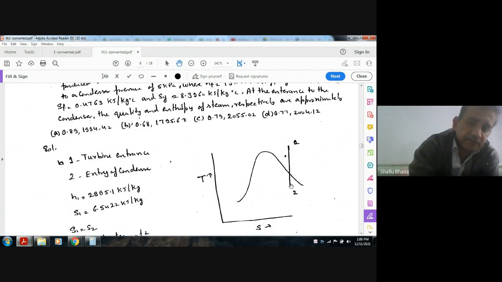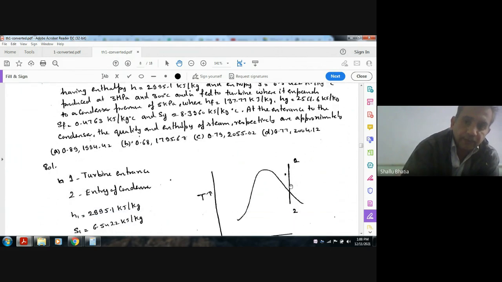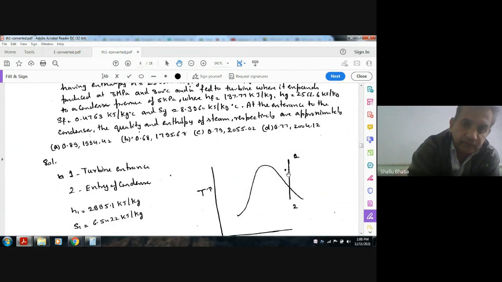This is the exit condition. For minimum drainage friction, that process is isentropic. We have to assume that, because if we do not assume an isentropic process, then the expansion will be like this, a curved line, and the drainage friction will increase.